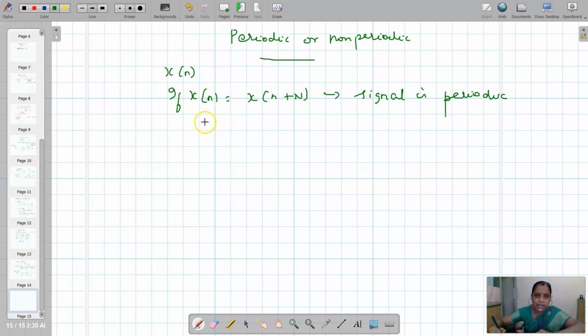Then the capital N has to be an integer. This is a set of samples: for every N samples, the signal is repeating.